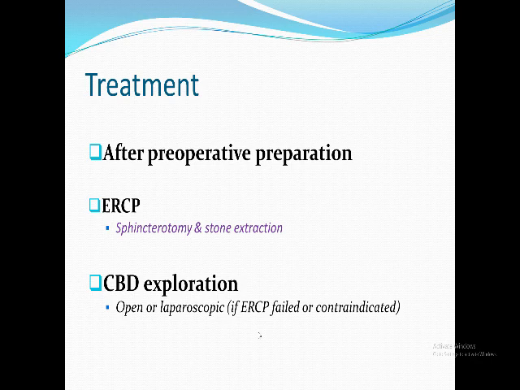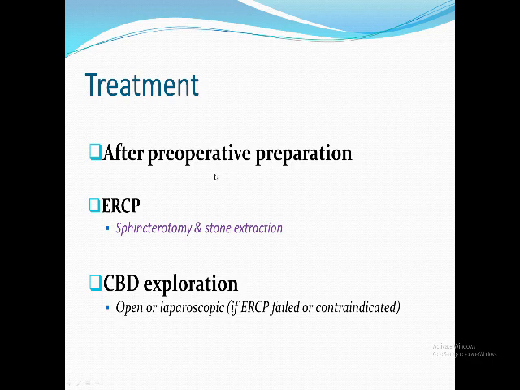What will be the treatment in calcular obstructive jaundice? Exactly, I have to prepare the patient first to guard against complications. To guard against cholangitis, I have to give antibiotic. To guard against bleeding, I have to give vitamin K. To guard against renal failure, I have to give mannitol. To guard against liver impairment, I have to give glucose 10% as nutrition. So these are the 4 items as preoperative preparation for a jaundiced patient.